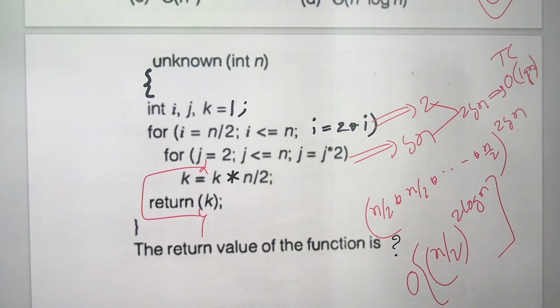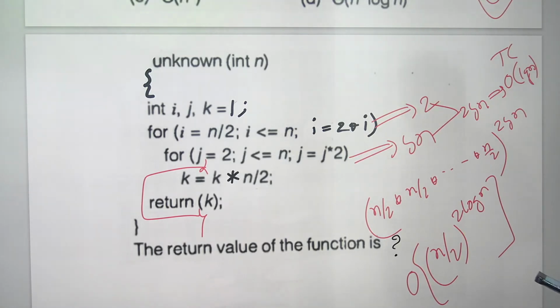For this modified program, what is the time complexity? I think the i value 1, i value n by 2, you will come inside. J value 2, you will come inside. Return k. I think the time complexity is 1 for this modified program.